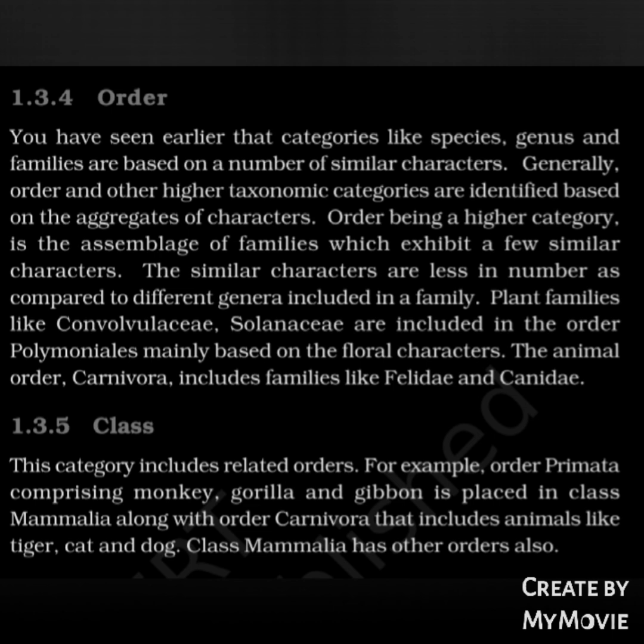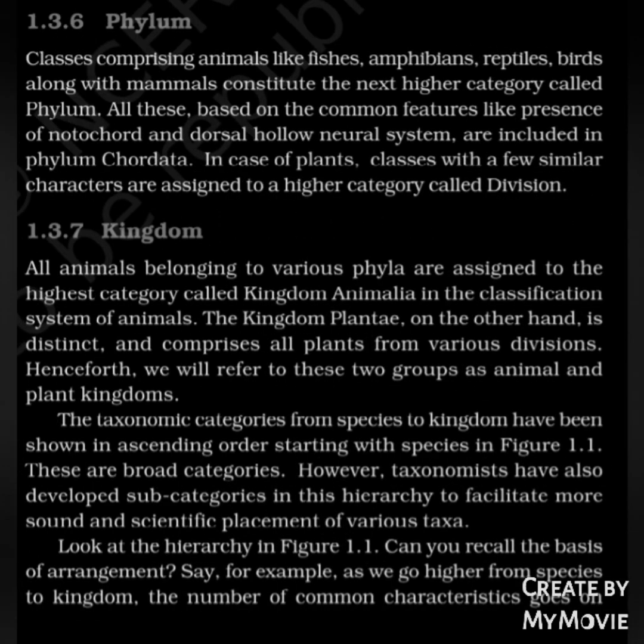Class. This category includes related orders. For example, order Primata comprising monkey, gorilla and gibbon is placed in class Mammalia along with order Carnivora that includes animals like tiger, cat and dog. Class Mammalia has other orders also. Phylum. Classes comprising animals like fishes, amphibians, reptiles, birds, along with mammals, constitute the next higher category called phylum. All these, based on common features like presence of notochord and dorsal hollow neural system, are included in phylum Chordata. In case of plants, classes with a few similar characters are assigned to a higher category called division.